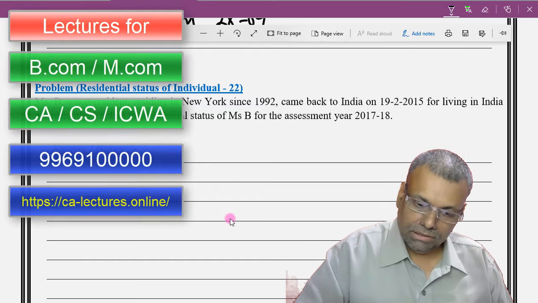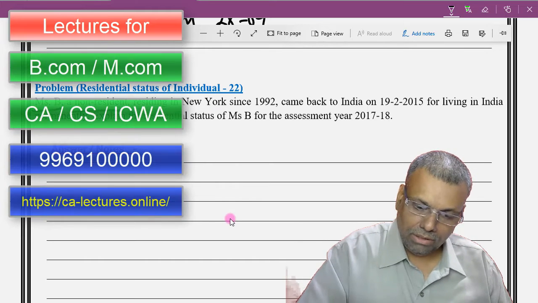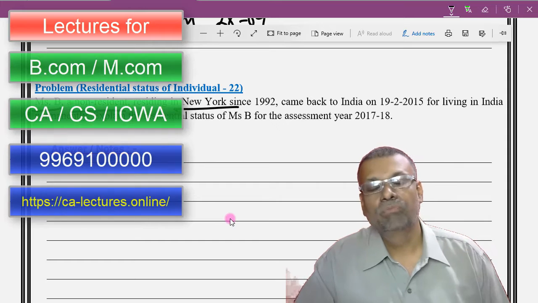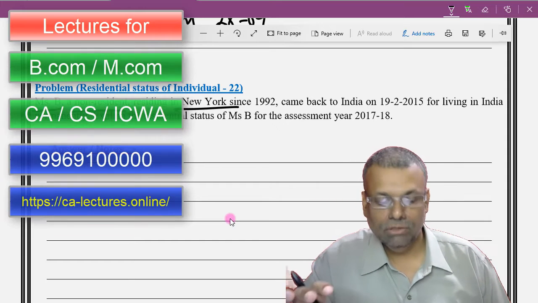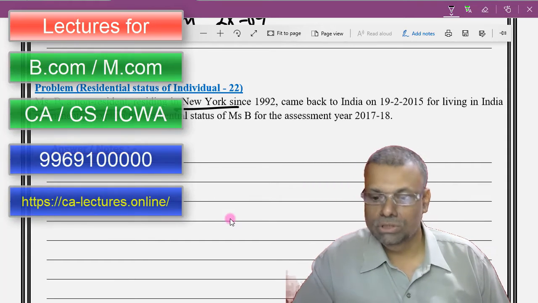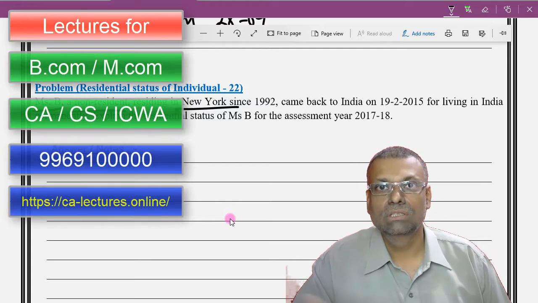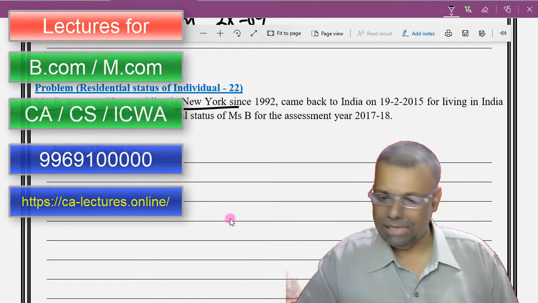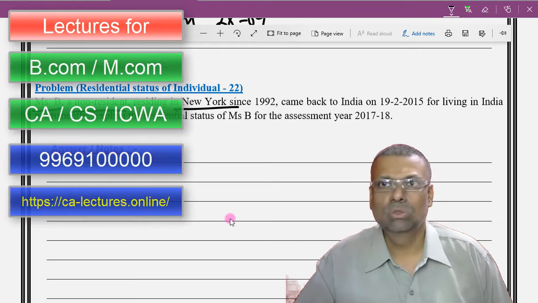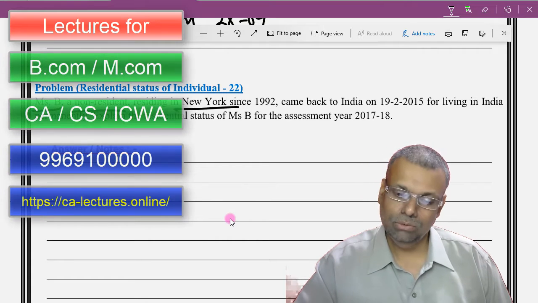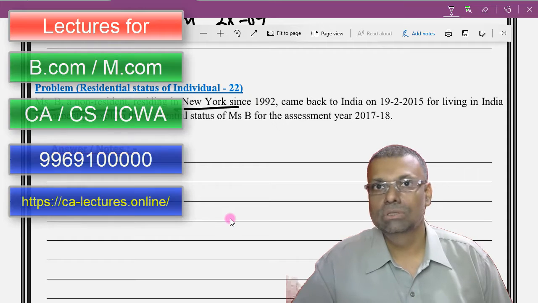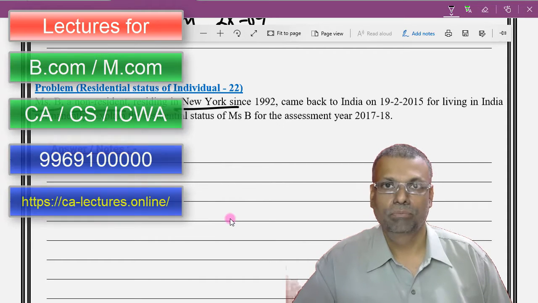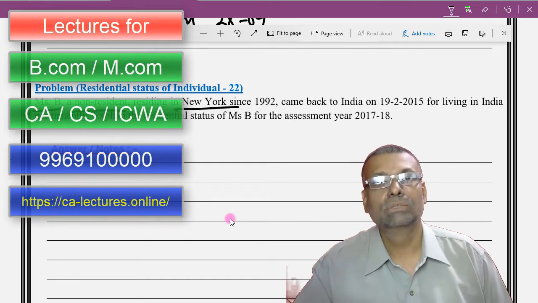Now the first thing is that Miss B is a non-resident residing in New York. The citizenship status of Miss B is not given to us in the question, and it is also not given whether she is a person of Indian origin or not. So either you make an assumption, or you write a clear note that it is not given, so she is not a citizen, nor a person of Indian origin. That makes the difference about the substitution of 60 days with some number of days.